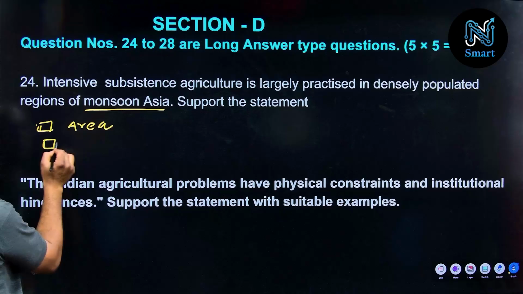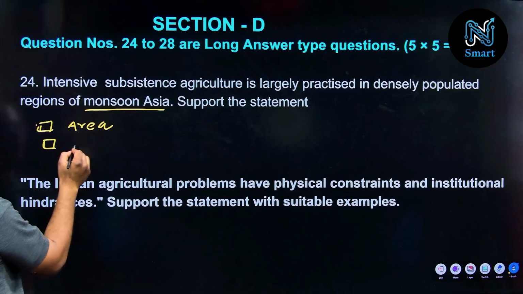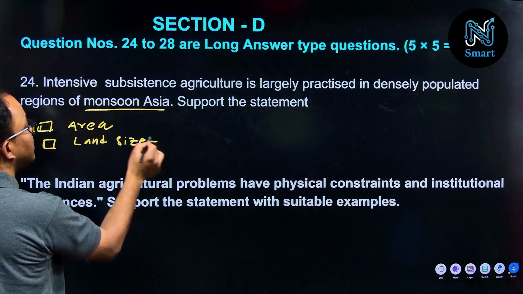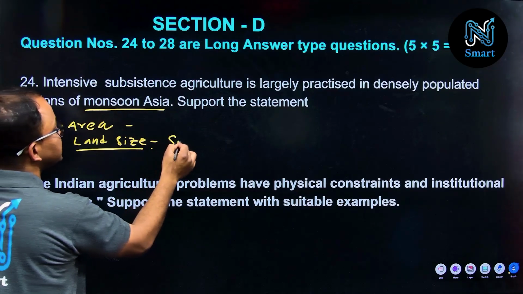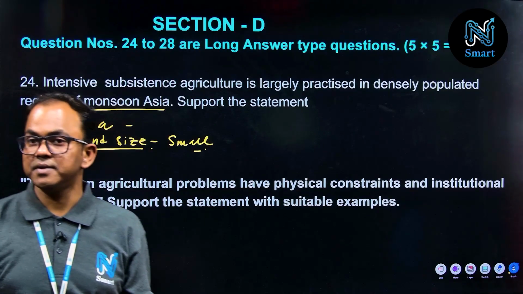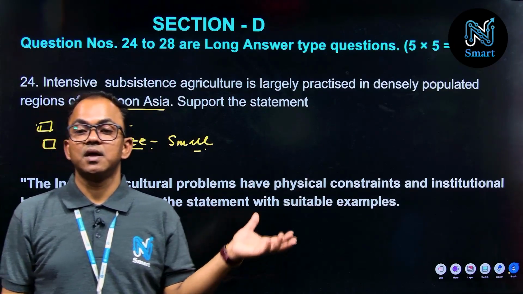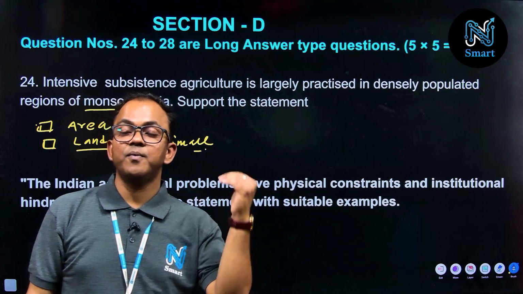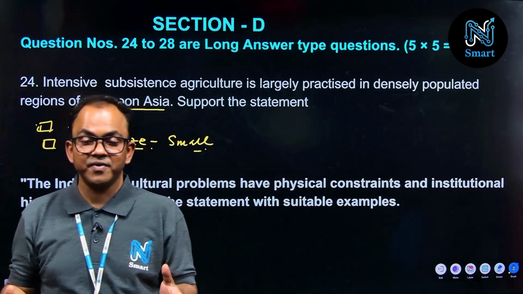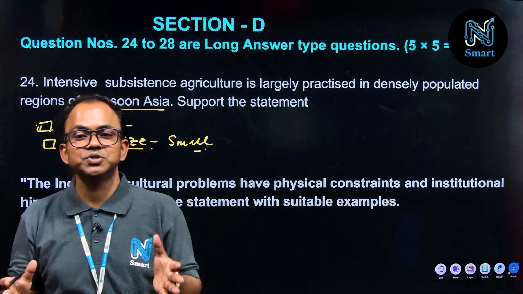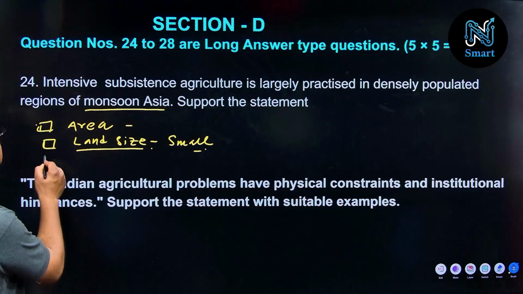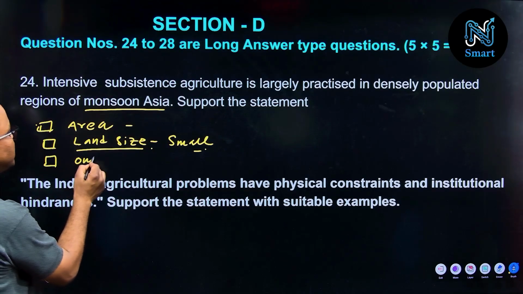Number 2, you have to write down the land size of this particular agriculture. This land size is very small and fragmented. Due to the family inheritance system, the land is divided from one generation to another, right? So that land is fragmented into small parts. That is also an important observation about intensive subsistence agriculture. Next is agricultural output.